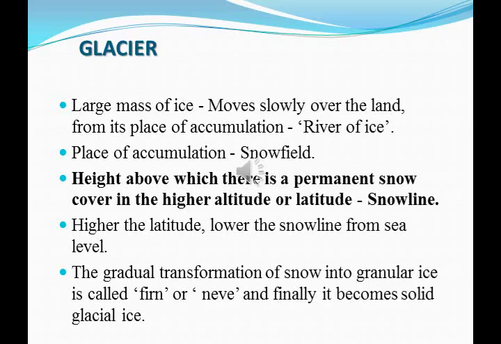Accumulation means gradually getting more and more of something over a period of time. A glacier is also known as a river of ice. It originates in one place and slowly moves down over the land. The place of accumulation, where the glaciers are formed, is called a snowfield.